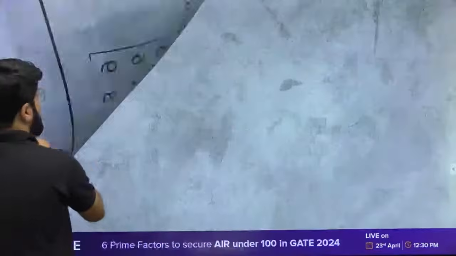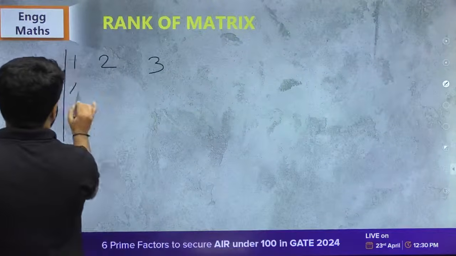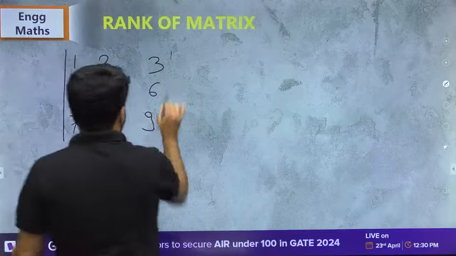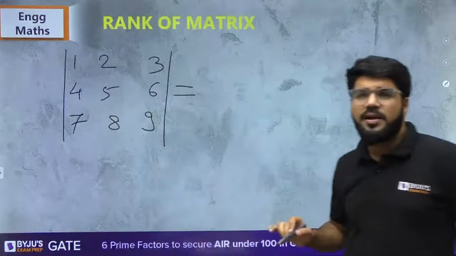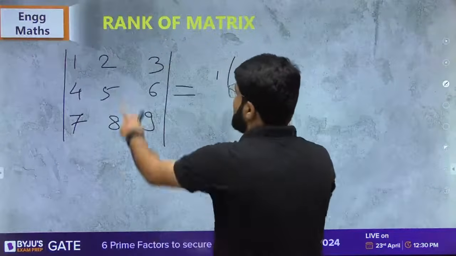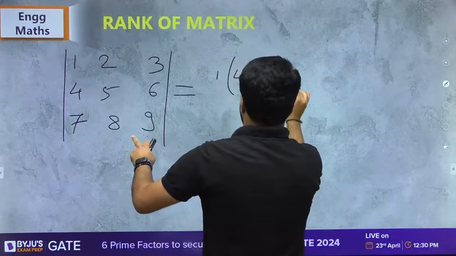Let's calculate this determinant. Okay, let's come here peacefully and let's start calculating. 1, 2, 3, 4, 5, 6, 7, 8, 9. Now let's start calculating this determinant. What I'm going to get is this is 1, and then cross multiply 5, 9, 45 minus 8, 6 are 48.